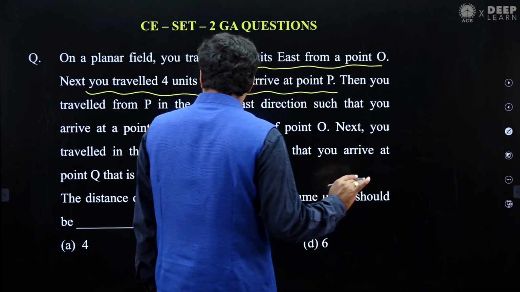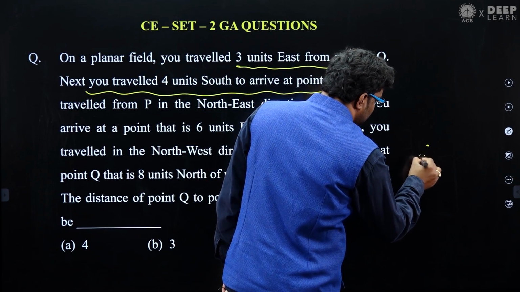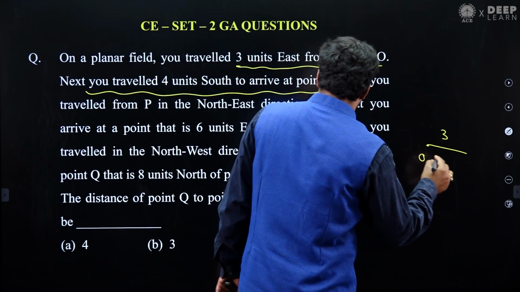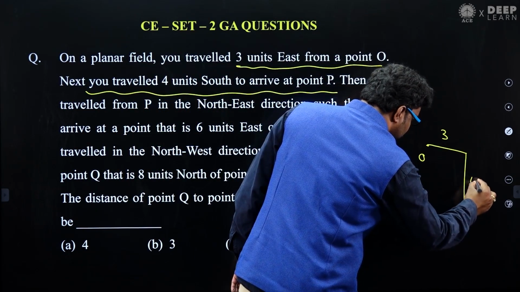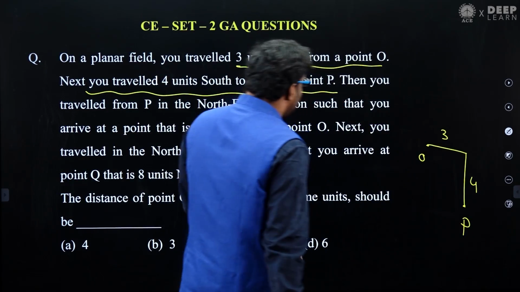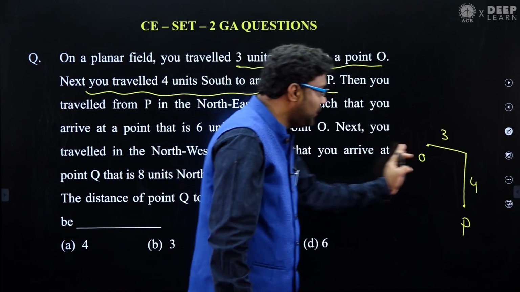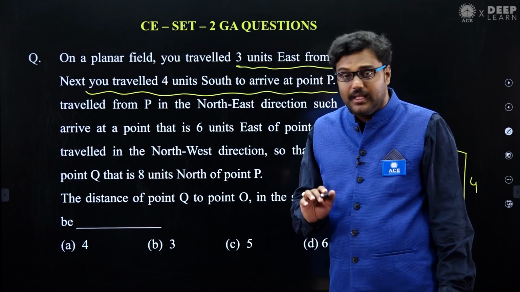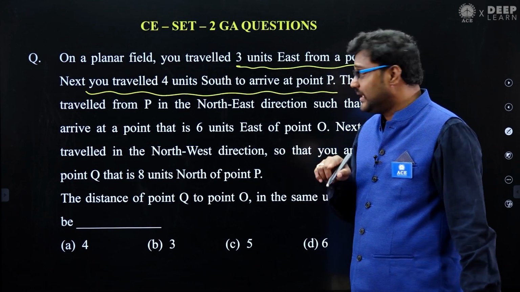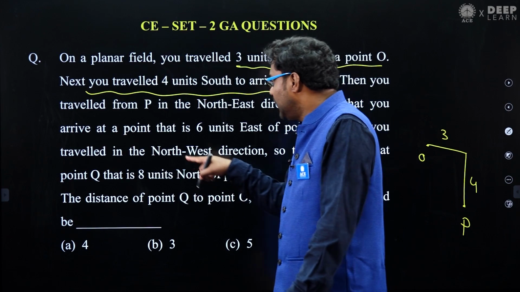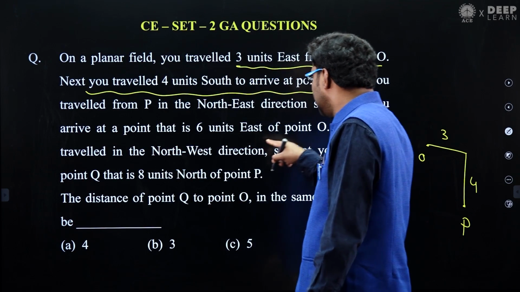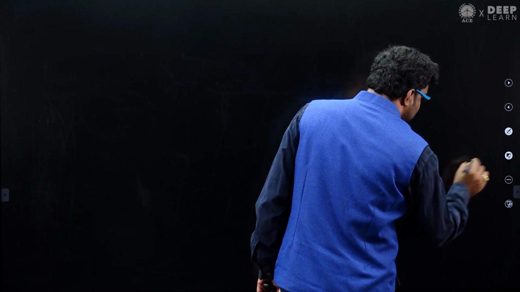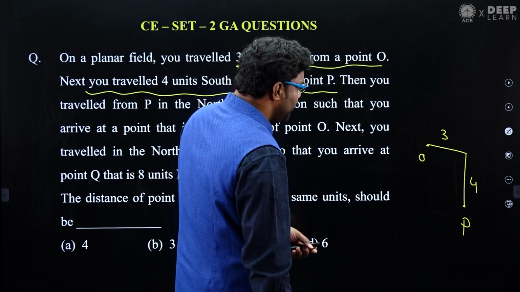See this, guys: you started somewhere at point O, you went 3 units east, then you traveled 4 units south. Now you got the point P. Then again you traveled from P in the northeast direction, so that you arrive at a point that is 6 units east of point O.